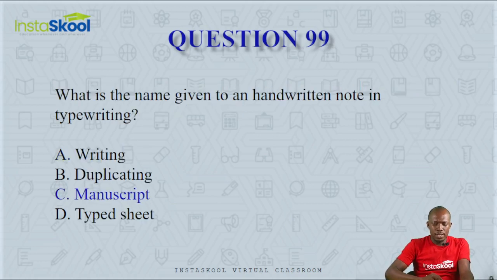Number 99. What is the name given to a handwritten note in typewriting? A note that has been written by hand, like with a biro or pen. What's it called? Is it called writing, duplicating, manuscript, or typed sheet? It's clearly not typed sheet because it was written by hand. It's not called writing, but it's called manuscript. So the correct answer is option C, manuscripts.